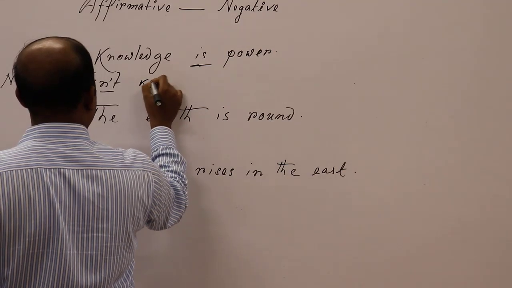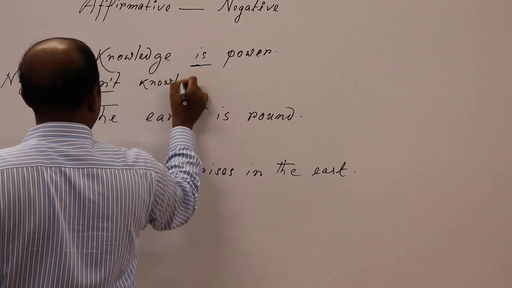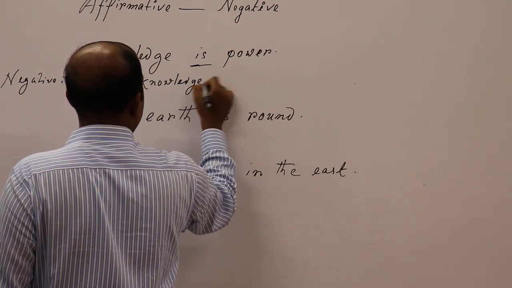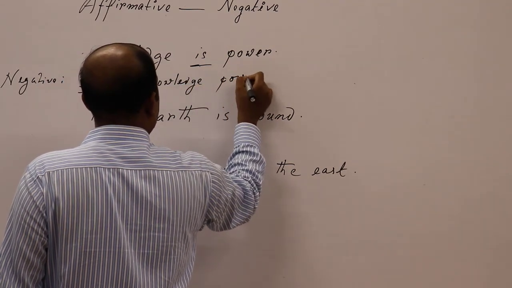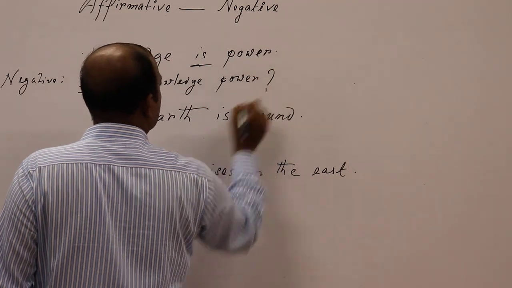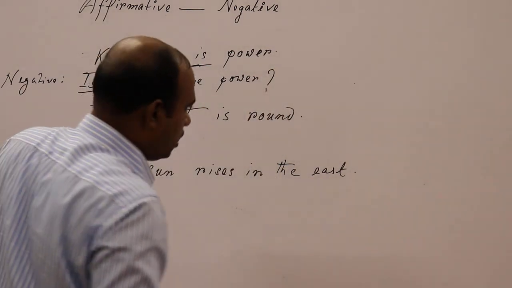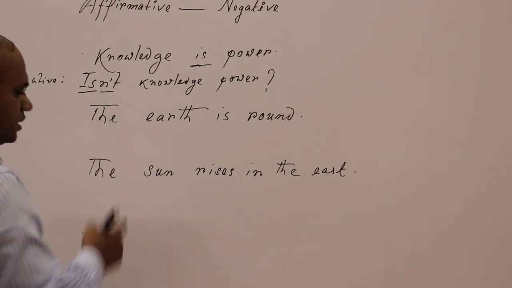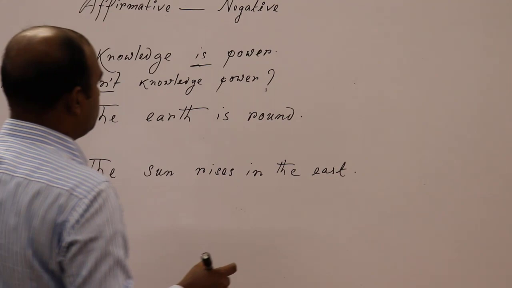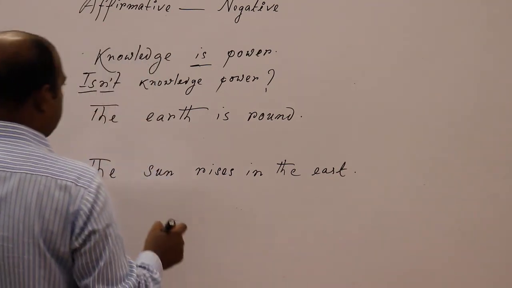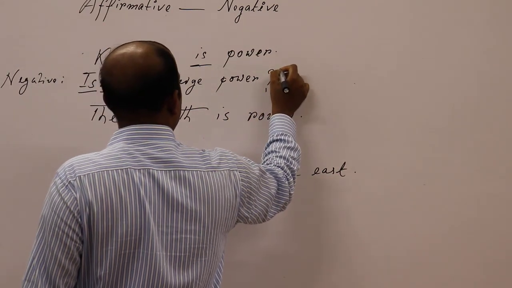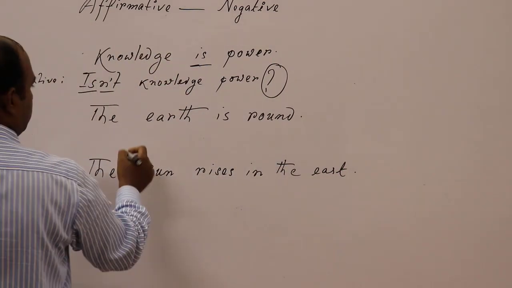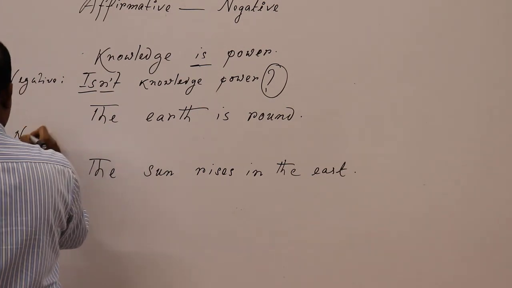The rest of the sentence will be used: knowledge, power. Then of course you should use a note of interrogation at the end of the sentence, as the sentence is an intro-negative sentence. So you should also use this interrogation mark.